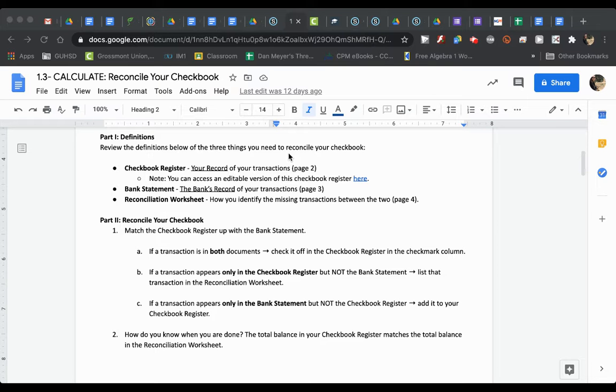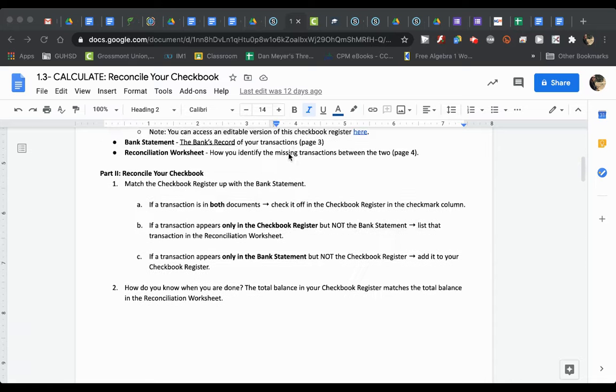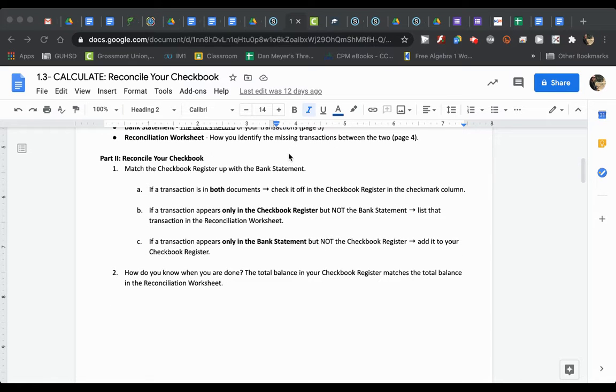So, part one, you are provided different definitions of what a checkbook register is, a bank statement, and the reconciliation worksheet itself. Read over these. Part two gives you the exact directions of what you need to do. Now, I noticed several of you either skipped this activity altogether or did not fully read the directions. Please make sure if you have questions that you actually ask me for help instead of just making assumptions or not doing the work, or make sure you're actually reading the directions altogether.